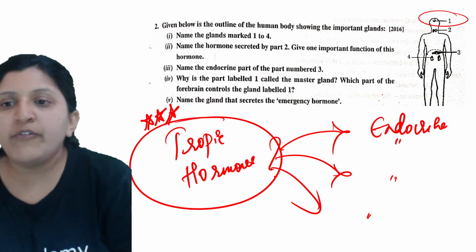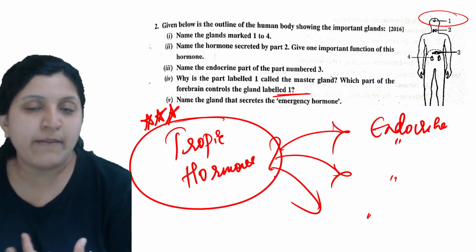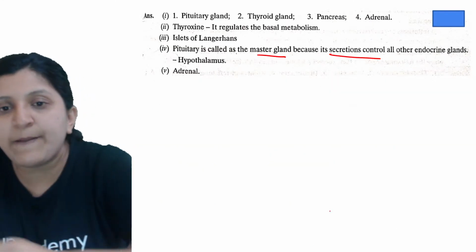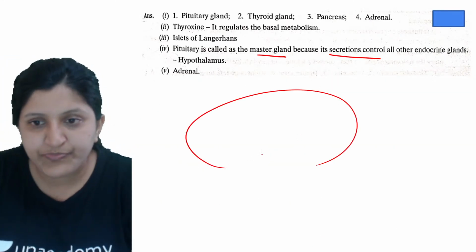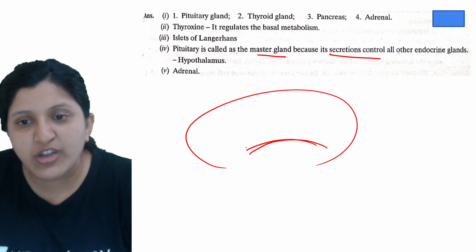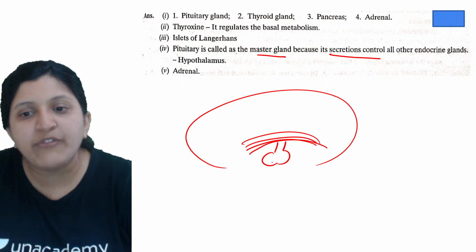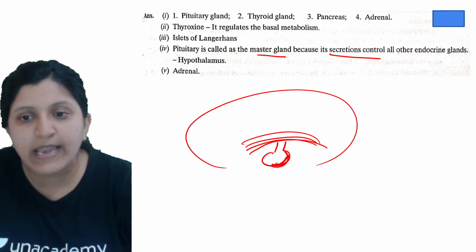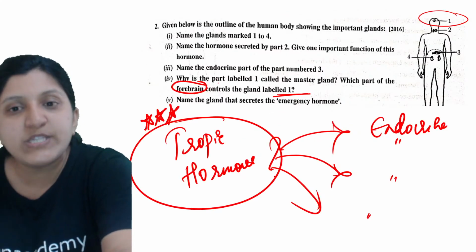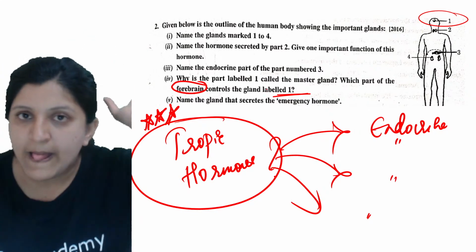Now, which part of the forebrain controls the gland labeled 1? They are asking about the forebrain. So let's say here the brain is there, and the forebrain part is this one. You can find a structure like this, a hypothalamus, and a thalamus. Hanging from that you can find the pituitary gland. So the pituitary is hanging from the hypothalamus.